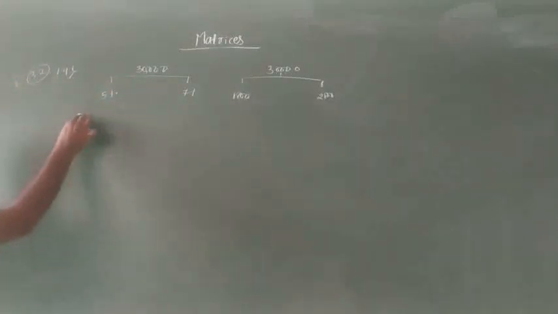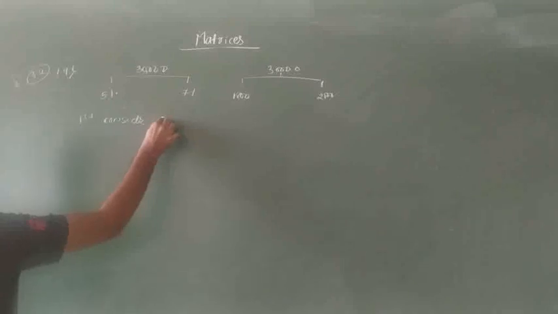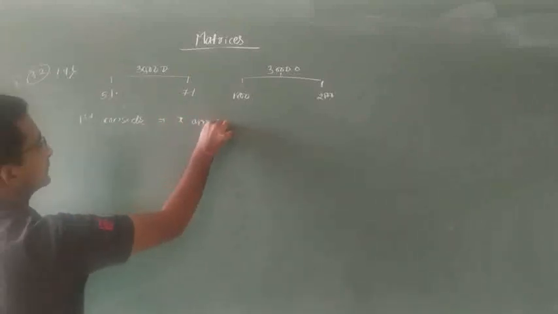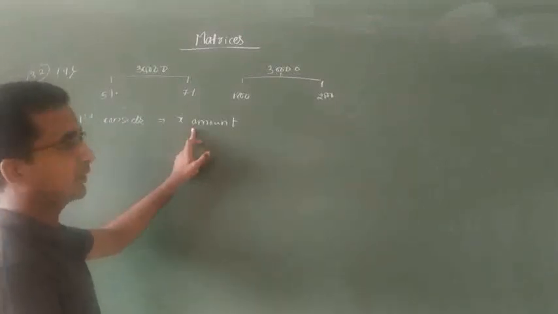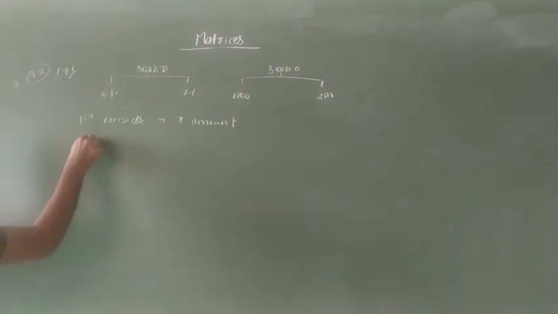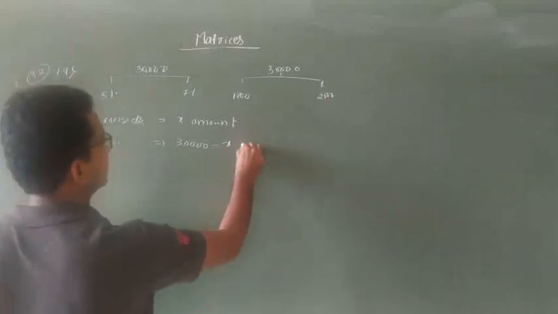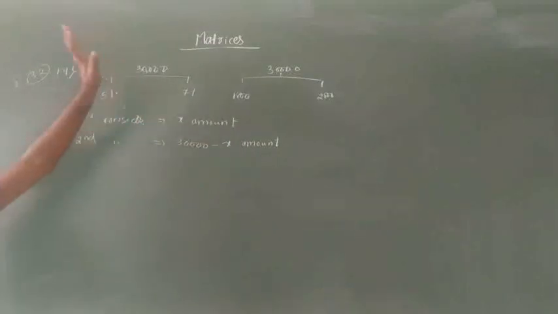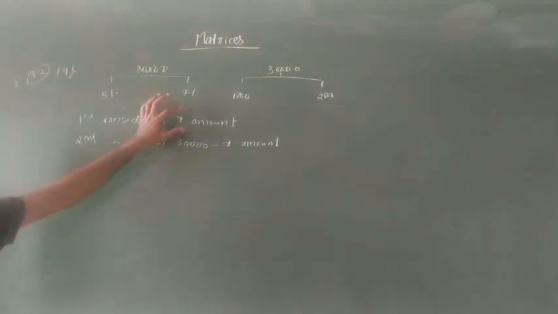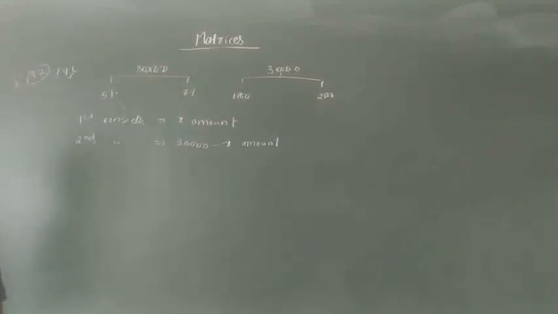So first I consider that it has X amount. When we have to split 30,000 into two, first I take the first amount as X amount and the second amount as 30,000 minus X amount. What the first amount is, I don't know. Because 30,000 has to be split into two, I take the first amount as X and the second amount as 30,000 minus X.